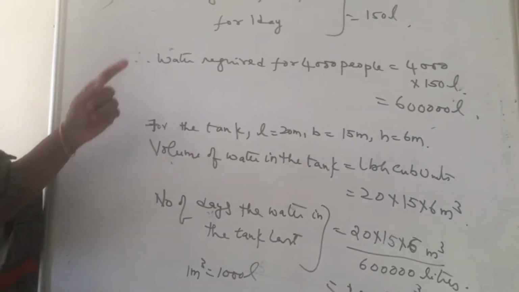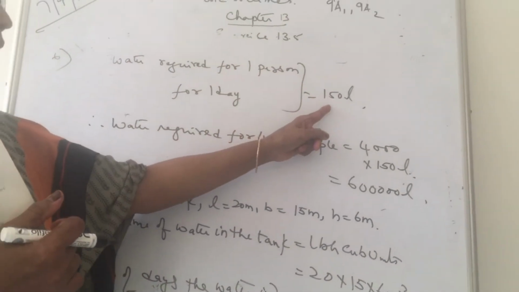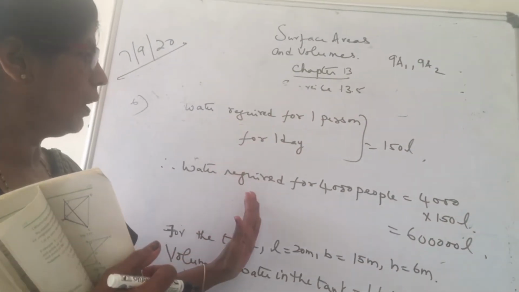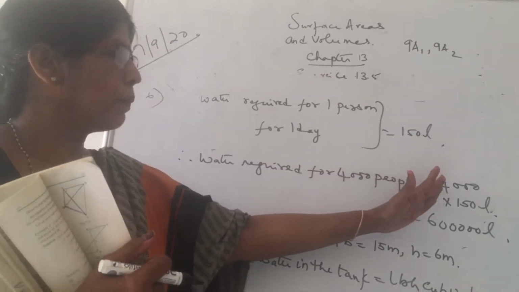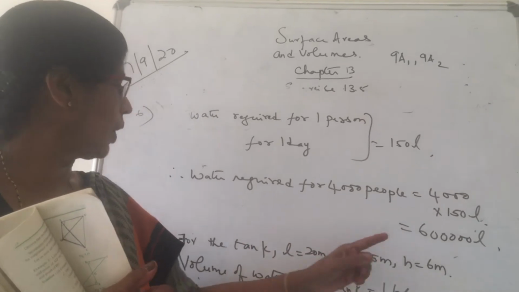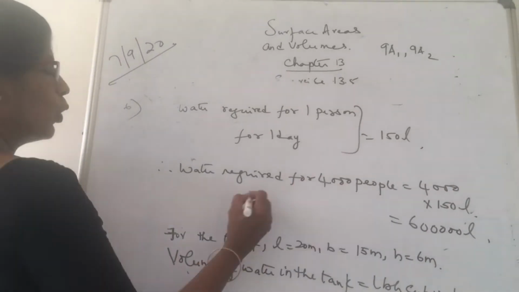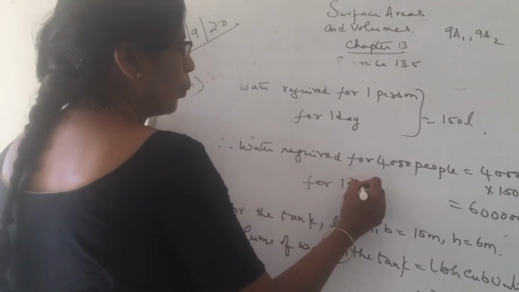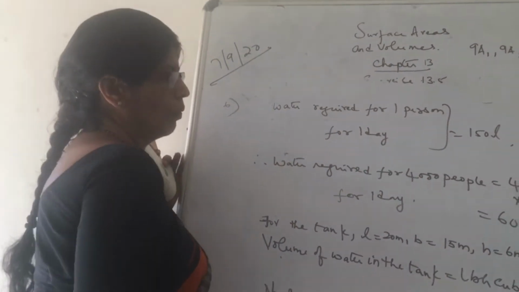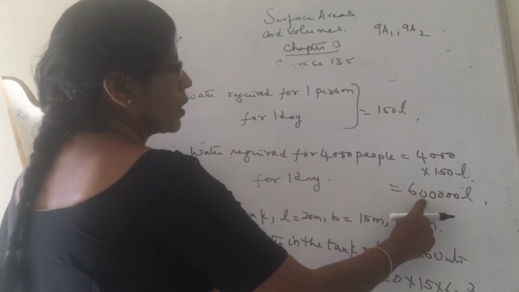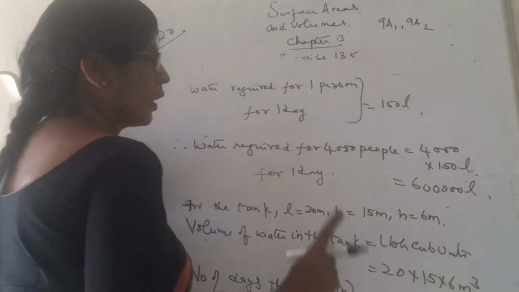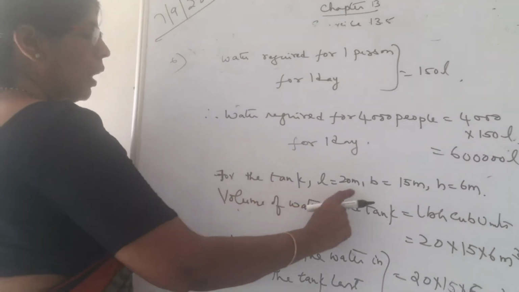Each person requires 150 liters. In the village, there are 4,000 people, children. So 4,000 people consume how much water each day? Water required for 4,000 people for 1 day: 4,000 into 150, that is 6 lakh liters is required for 1 day. Tank dimensions are given.